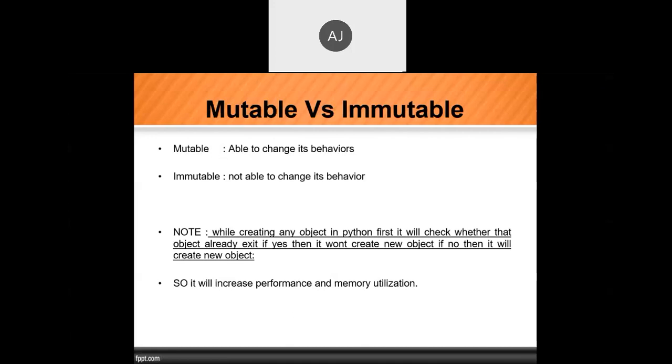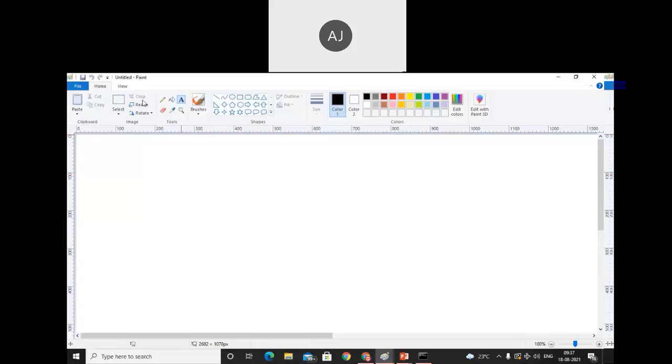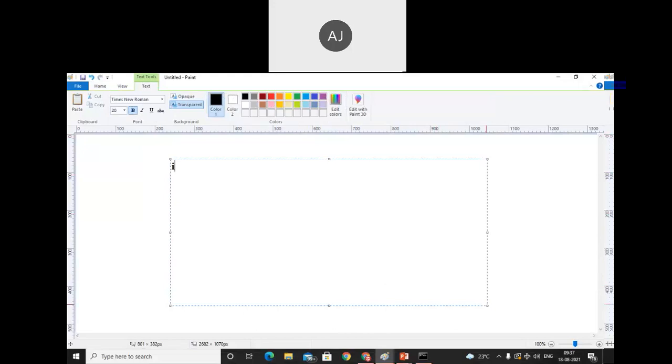Now we need to use the range concept. Mutable and immutable are fine, but are there any ranges specified for this? Does any range get specified? The answer is yes, there are some ranges specified for objects. So let's discuss those ranges. Here I will discuss the fundamental data types: int, bool, str, float.